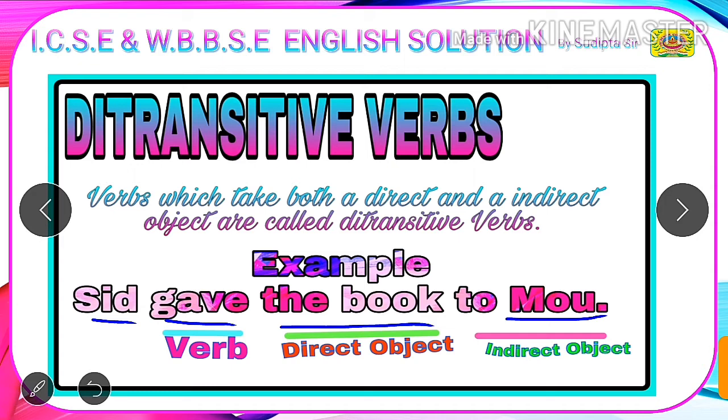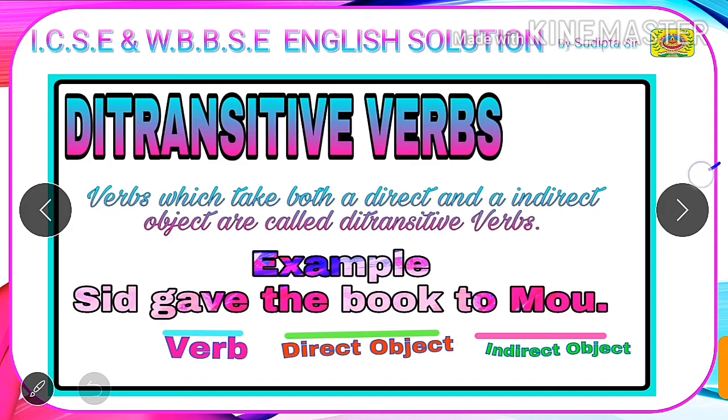object. If we ask the question to the verb that what is given, then we will get the answer the book. Thus, here the book is direct object, and if we ask to whom the book is given, then we will get the answer Mo. Therefore, Mo is indirect object. Students, now we will see some examples of active voice which has two objects of a verb in it, and we will see how to change this active voice into passive.